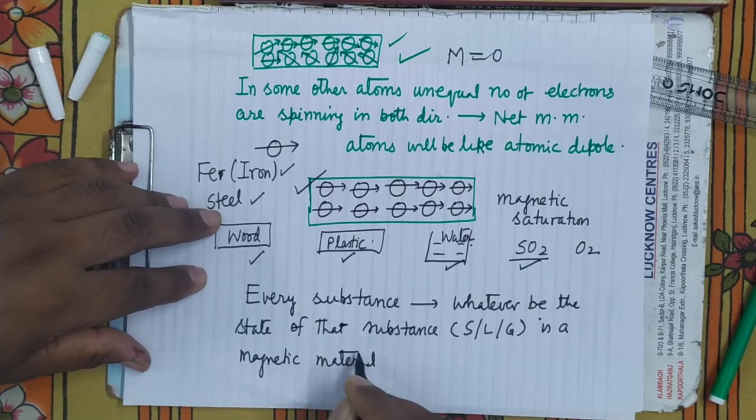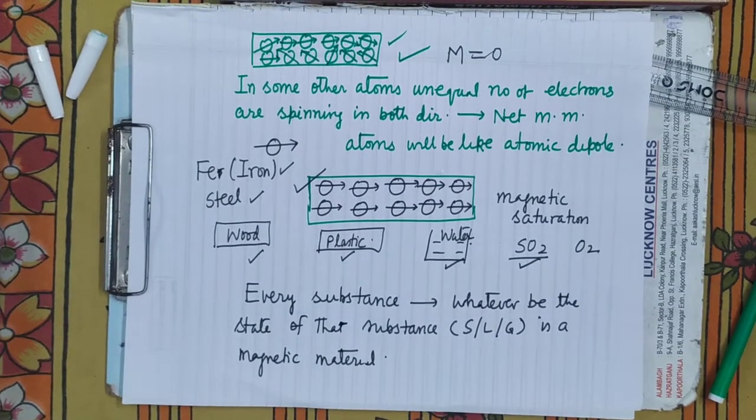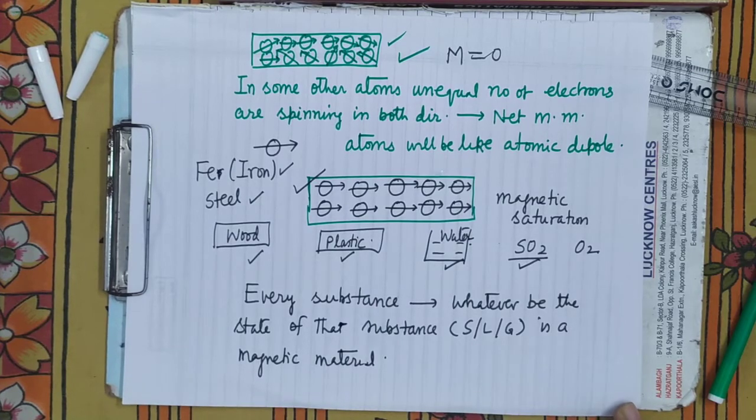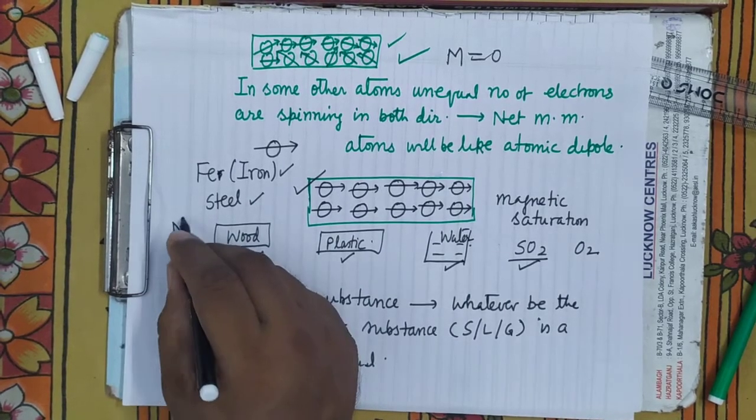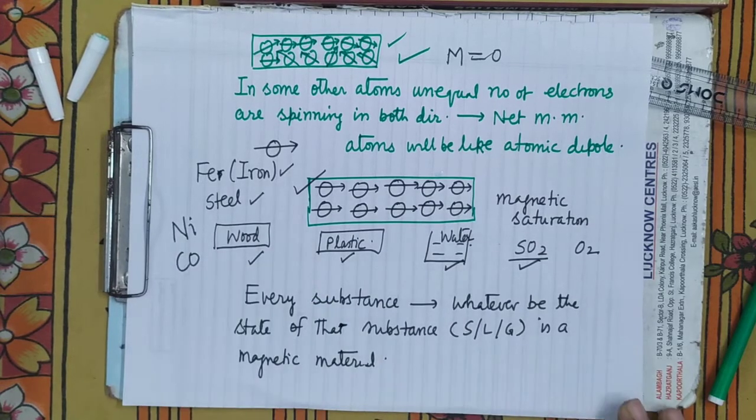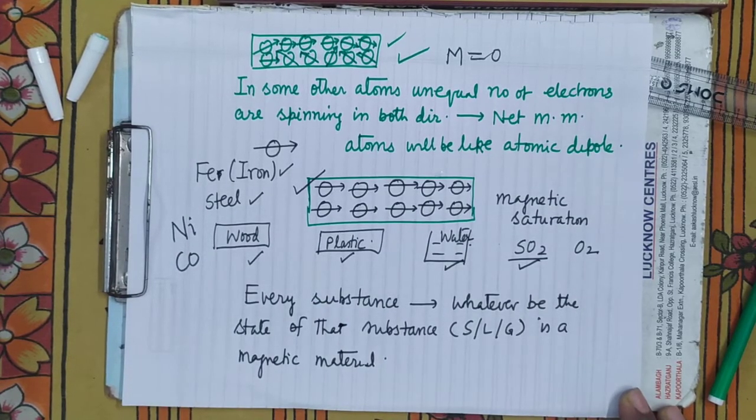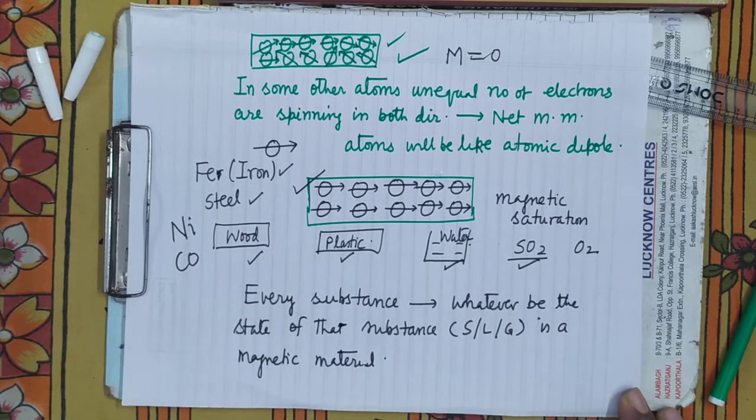Up to now we have studied only iron and steel as the magnetic material. Nickel and cobalt we have also studied as magnetic material. But no, all substances, whatever be the state of that substance, are magnetic material. And why? Because the source of magnetism in any substance is the atom, and the composition of the atom of every substance is the same.